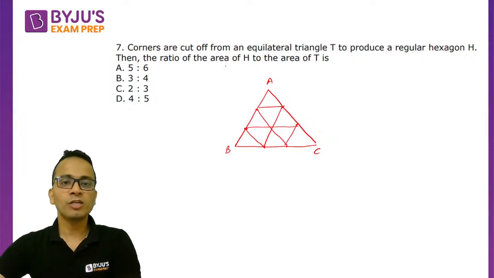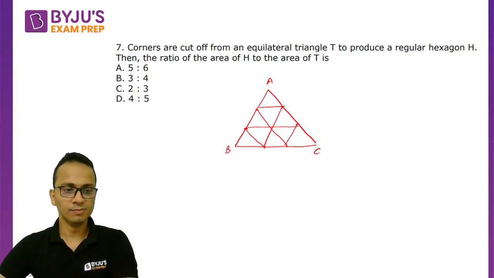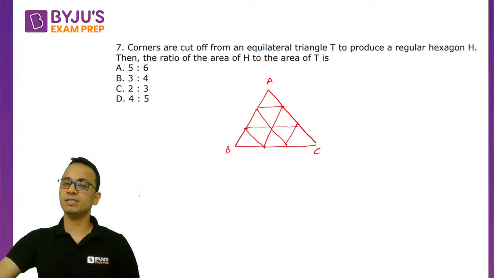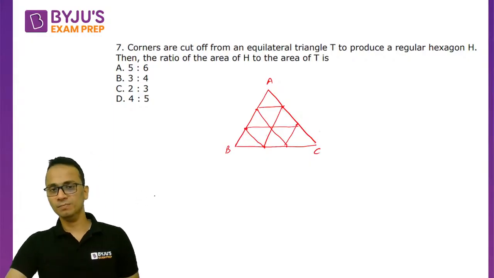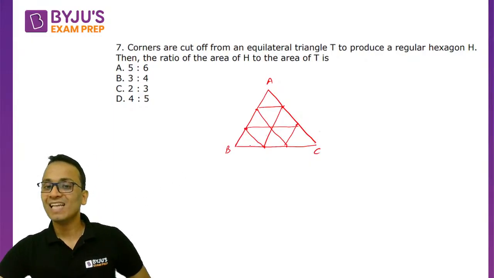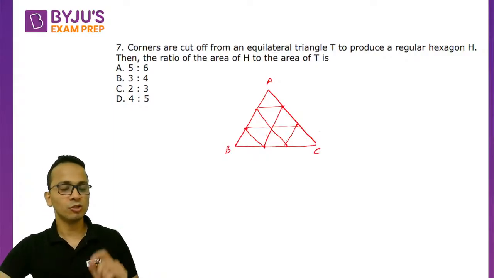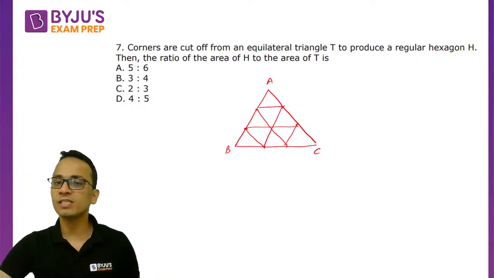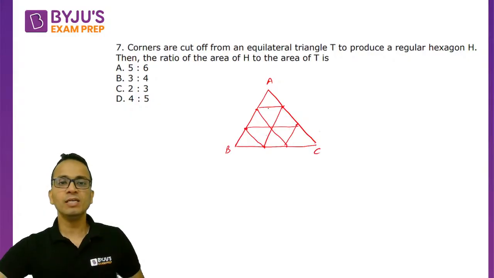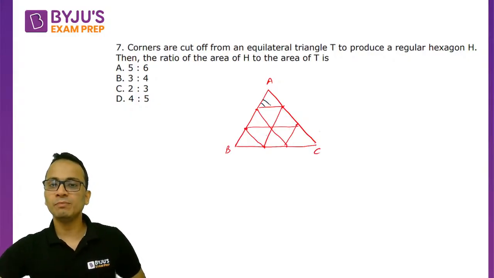Now if the corners are cut from the equilateral triangle, I have divided this entire equilateral triangle into 9 equal triangles. So 9 equal triangles means these small triangles have equal area. Okay, and I'm cutting off the corners. That means this portion is removed, and this, and this.